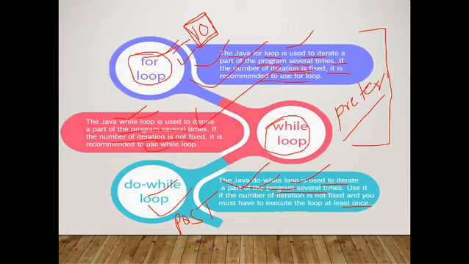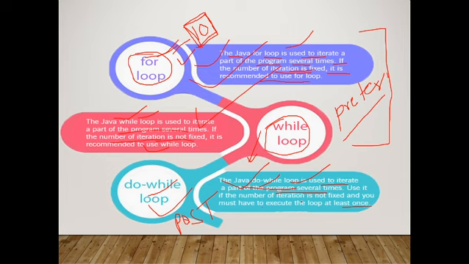Simply, what is the difference between while loop and do while loop? This may come in your examination. So you have to say the while loop first checks the condition, then executes, and do while loop executes once, then checks the condition. So this is all about the loops.